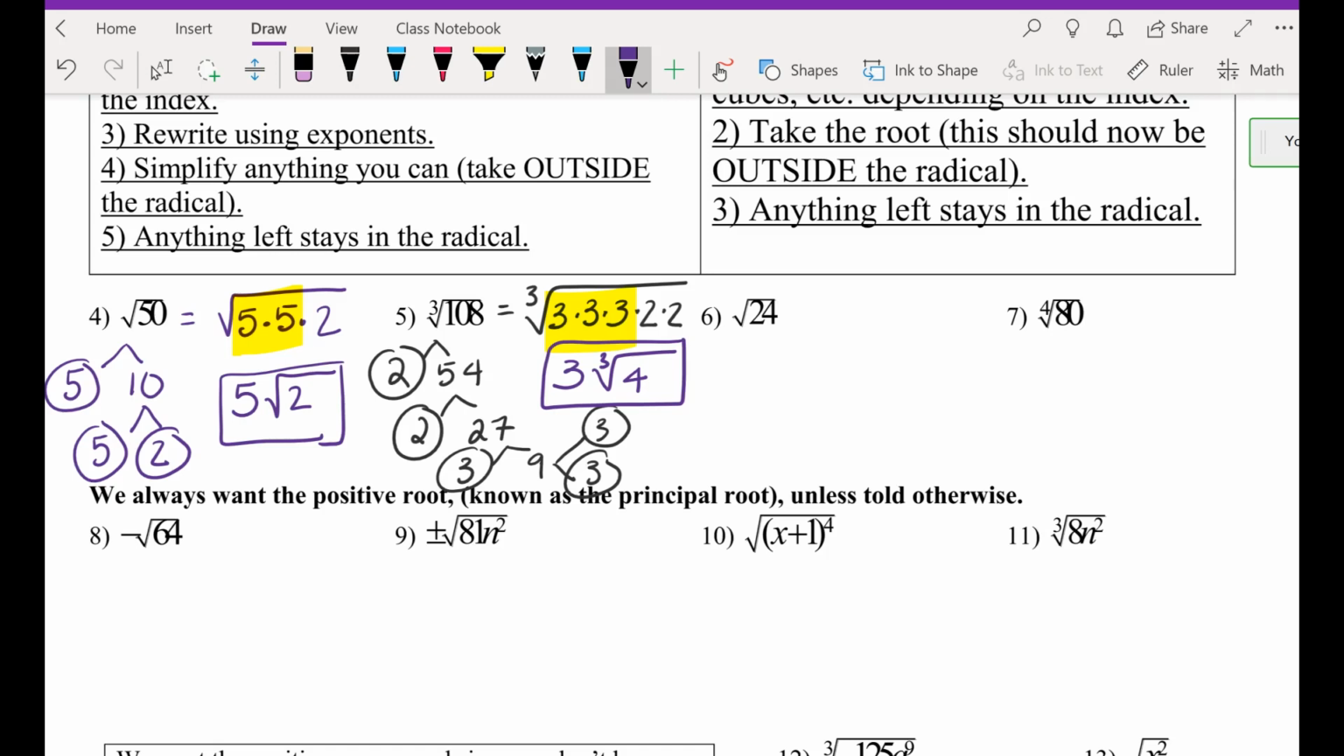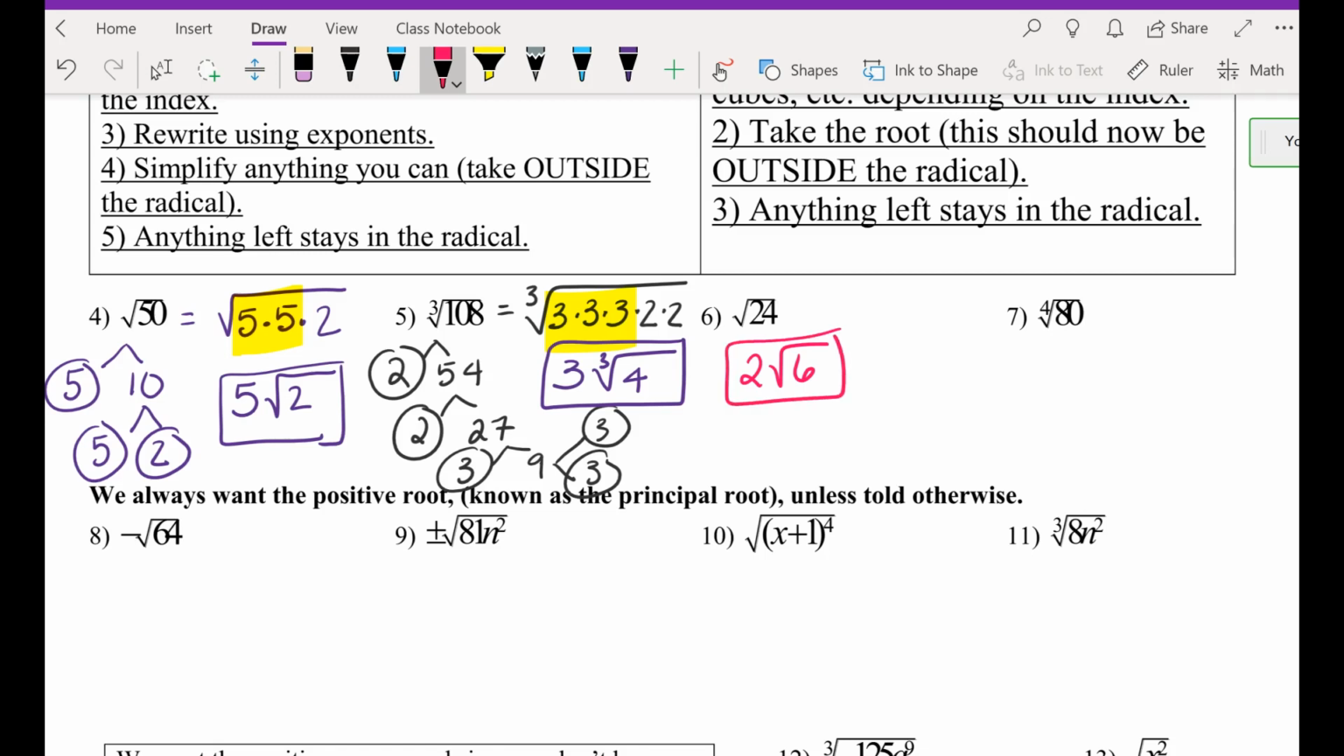Final answer, square root of 24 is, Valerie, what is the square root of 24? 2 radical 6. Someone confirm. Perfect. Way to go, Val.